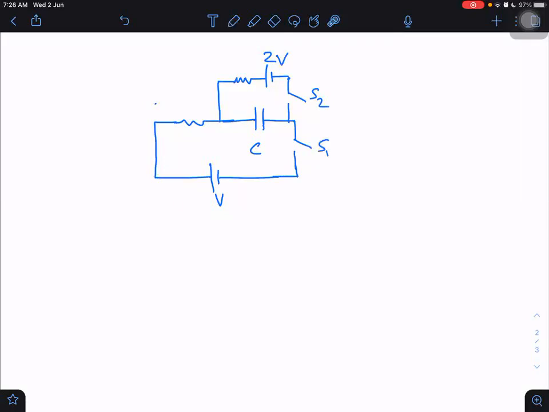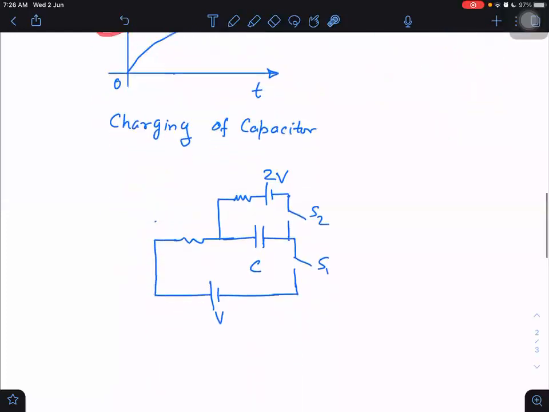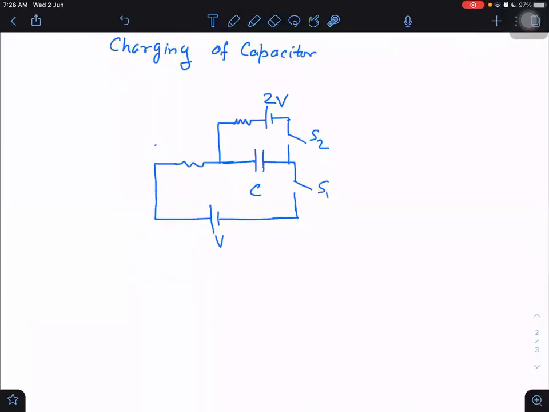A long time has elapsed. After the elapsing of a long time, it has almost acquired what charge? Almost CV. It will never acquire CV exactly. CV it will acquire at t tends to infinity. But sir, when it reaches nearly 99.9%, or more than 99%, we assume it has almost reached the final state. We assume it has attained CV. Let us say it has attained CV, but soon it will be in a new circuit now, as switch S2 will be closed. First S1 was closed, then S2 is also closed.